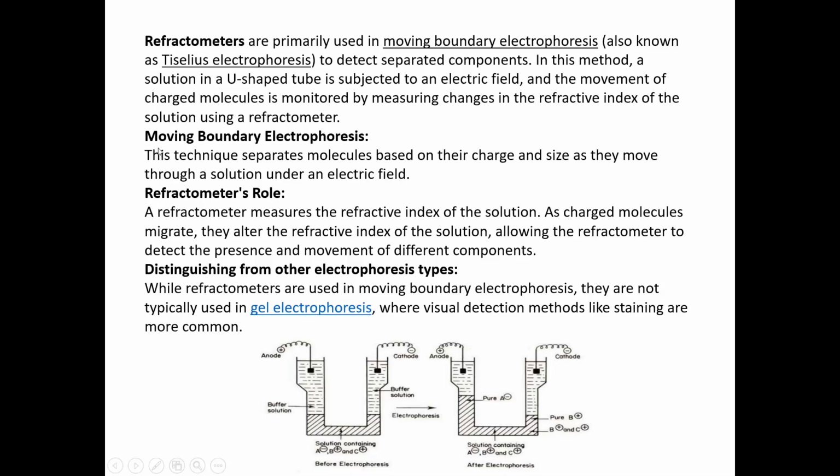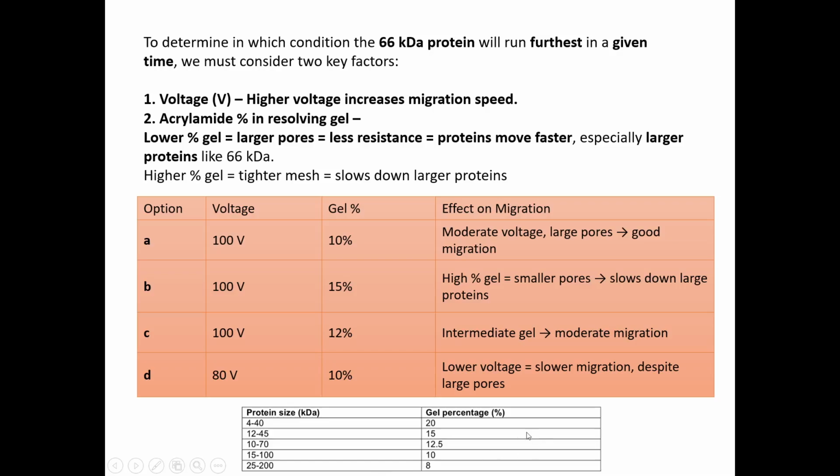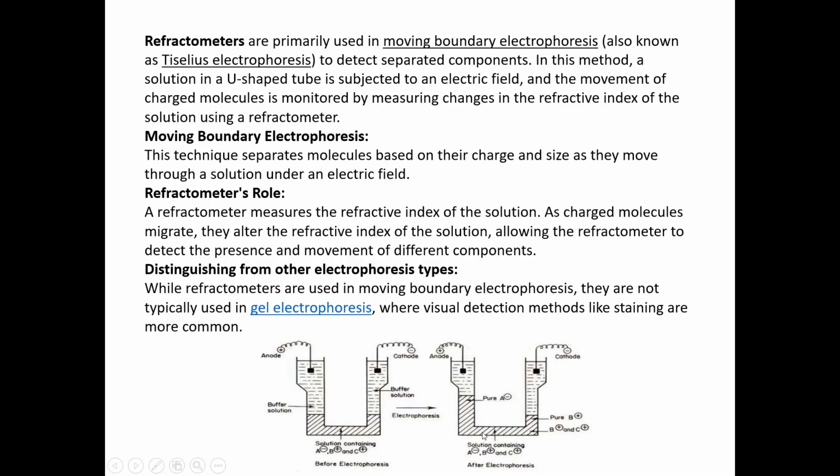Because of the changes in the purity of the charge-separated solutions, the refractive index will eventually change. This change is then detected by the refractometer, and this is how we monitor the movement of charged molecules in the U-shaped tube under an electric field.